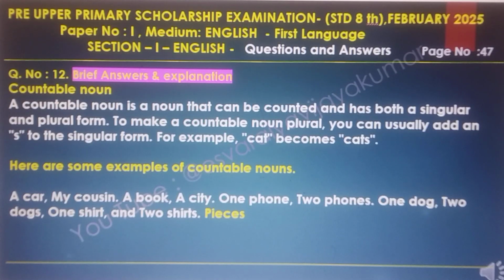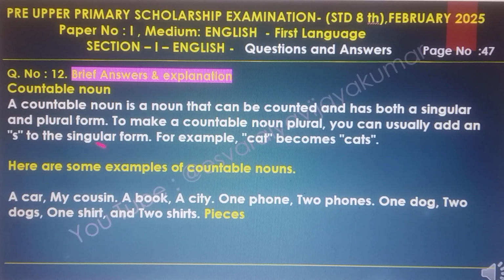The brief answer and the explanations. The countable noun. A countable noun is a noun that can be counted and has both a singular and plural form. To make a countable noun plural, you can usually add an s to the singular form. For example, cat becomes cats. Here are some examples of countable nouns: a car, my cousins, book, a city, one phone, 2 phones, 1 dog, 2 dogs, 1 shirt, 2 shirts, pieces.